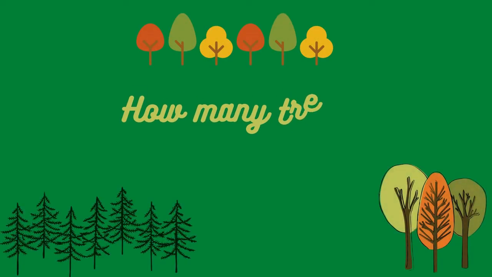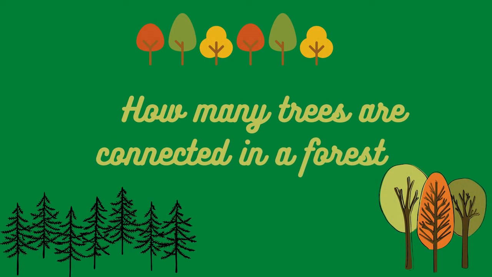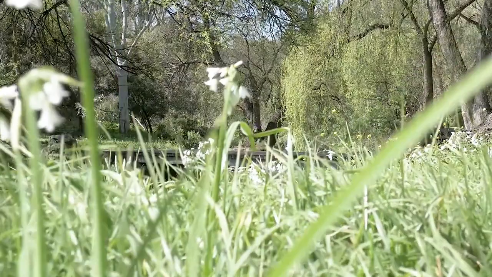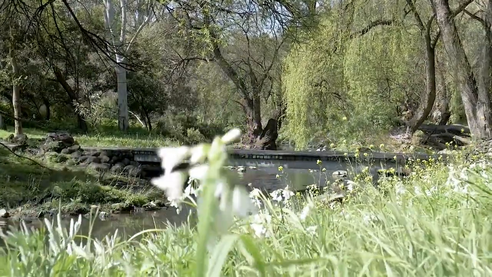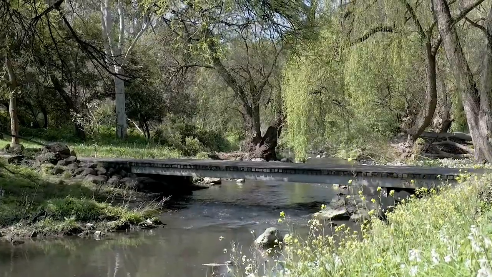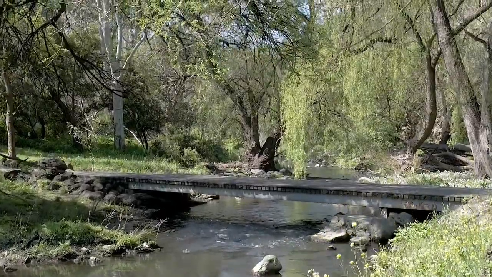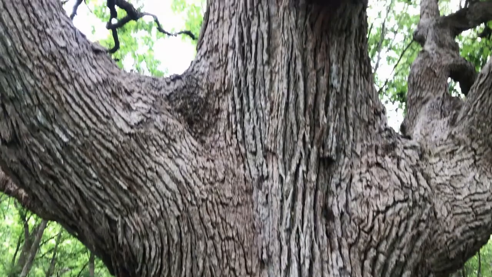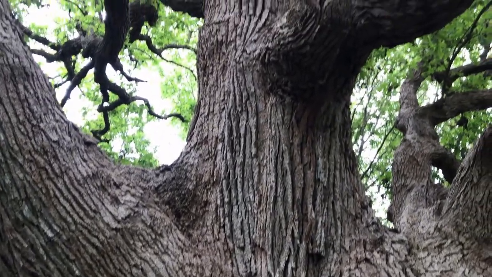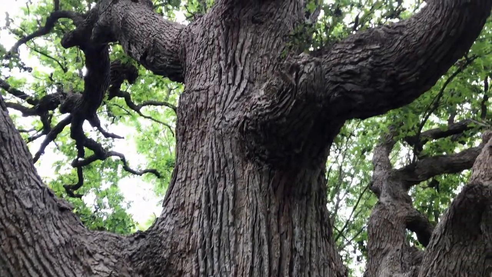So, how many trees are actually connected in a communication network? Some researchers use DNA analysis to find the extent of their network, and results show that the biggest, oldest trees in the network were the most highly linked, whereas smaller trees were not linked to as many other trees. One hub tree is connected to 47 small trees in a specific area. If we cut one hub tree, 47% of connections are lost in a forest.